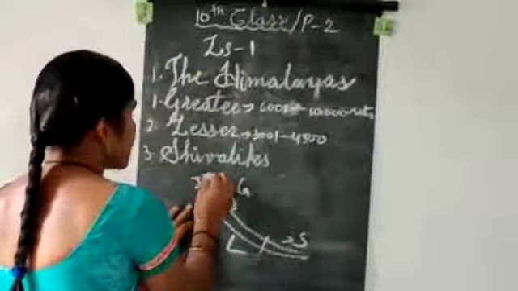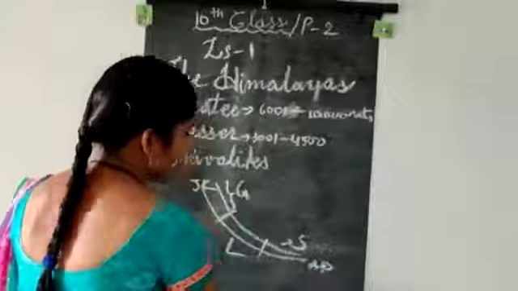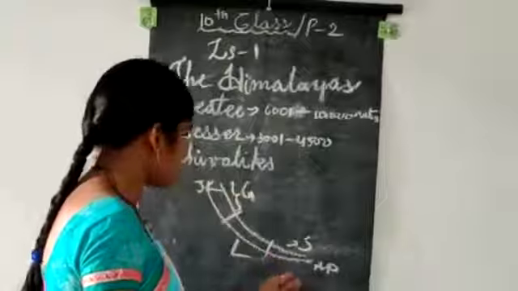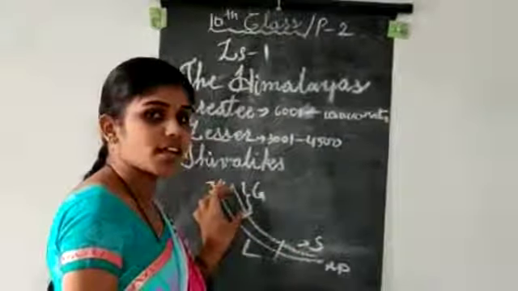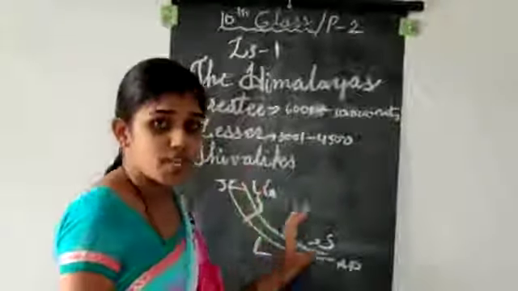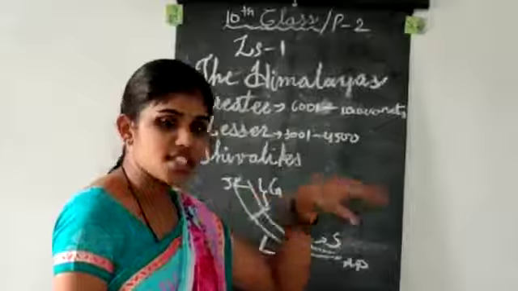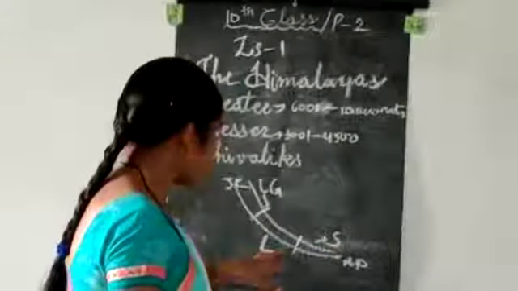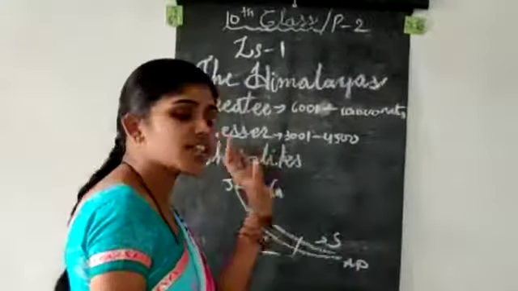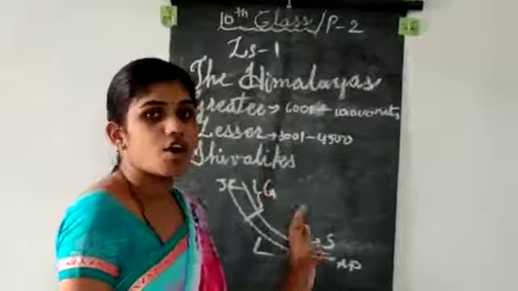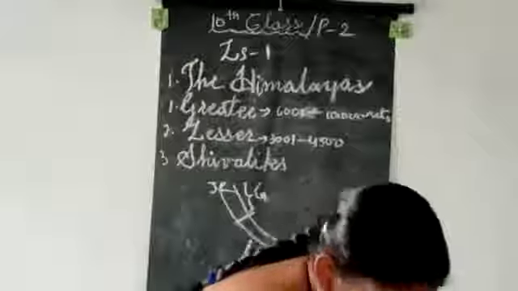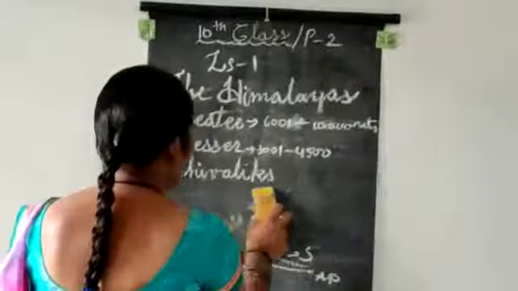This is the Jammu and Kashmir area, and this is the Arunachal Pradesh area. So these three parts are situated in this way. In the north there are the Greater Himalayas, and in the middle, at Nepal and Uttar Pradesh, we can see the lesser. The last one is the Shivaliks. In this way these three are situated on the land of India. Here is one more specialty of the Greater Himalayas.